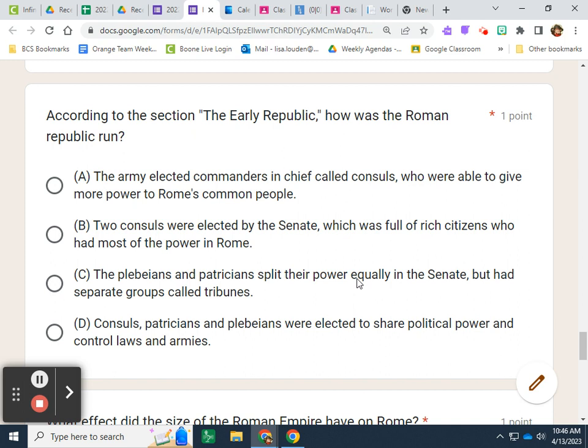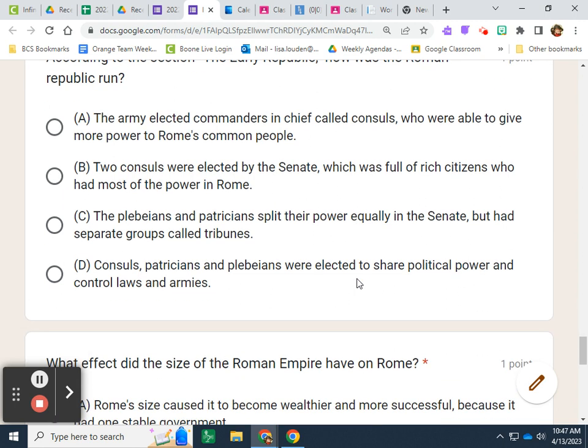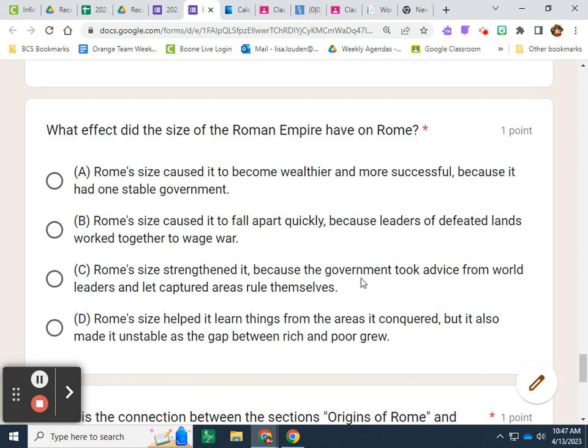Question 2. According to the section, The Early Republic, how was the Roman Republic run? A. The army elected commanders-in-chief called consuls who were able to give more power to Rome's common people. B. 2 consuls were elected by the Senate, which was full of rich citizens who had most of the power in Rome. C. The plebeians and patricians split their power equally in the Senate, but had separate groups called tribunes. Or D. Consuls, patricians, and plebeians were elected to share political power and control laws and armies.